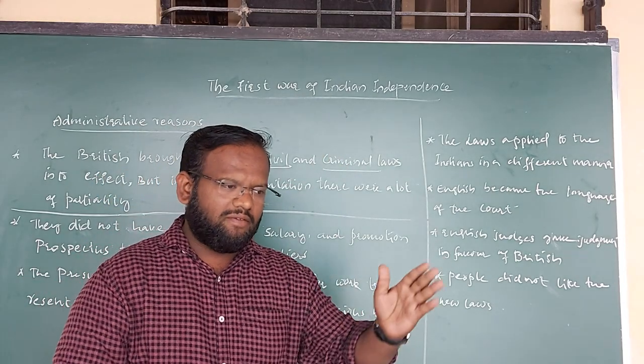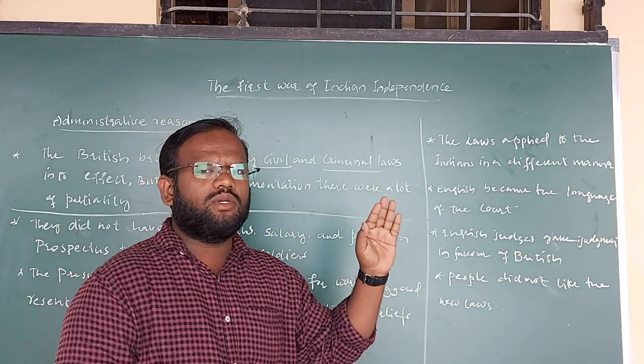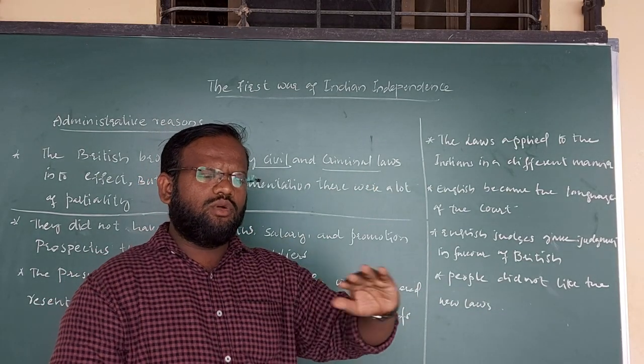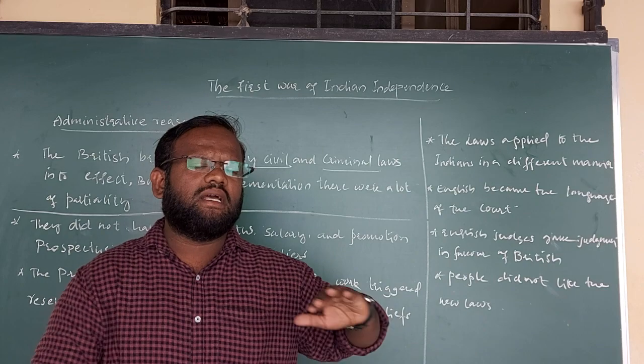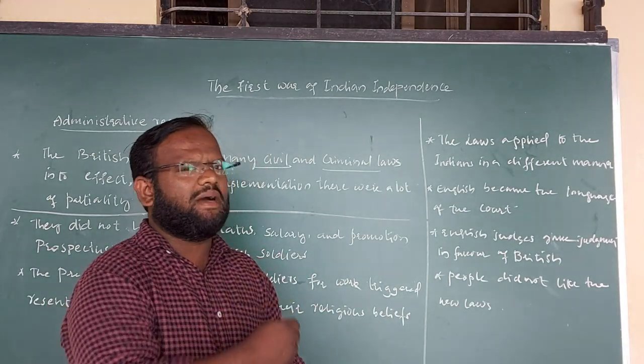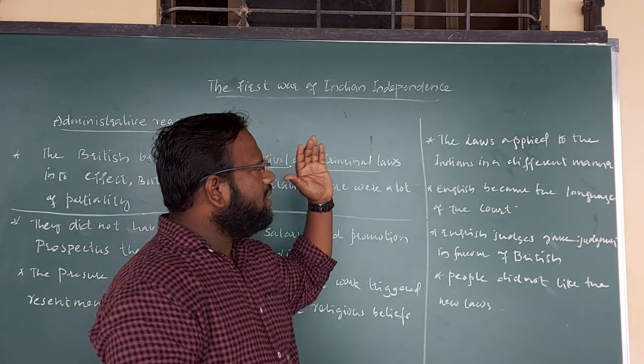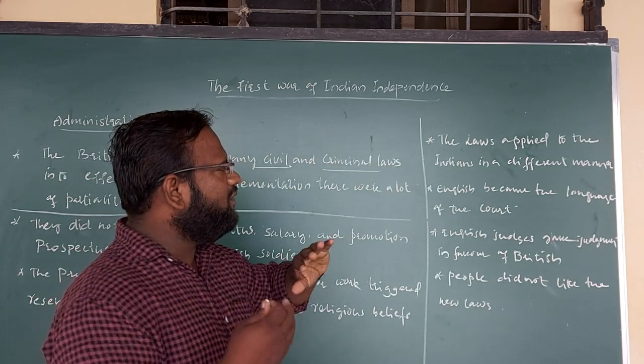And the same mistake, if it was done by the Britishers, they were certainly not going to speak out a single word. There was no punishment. The British person would get a very clean chit and be released from the jail. So it was completely partiality, you can consider. Then the next point: the laws were applied to the Indians in a different manner.